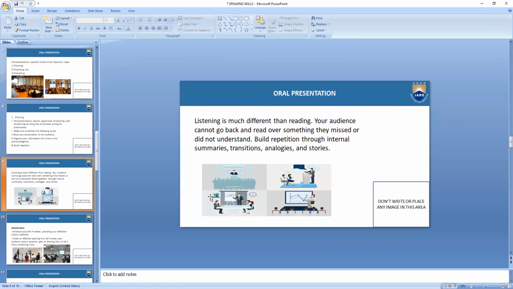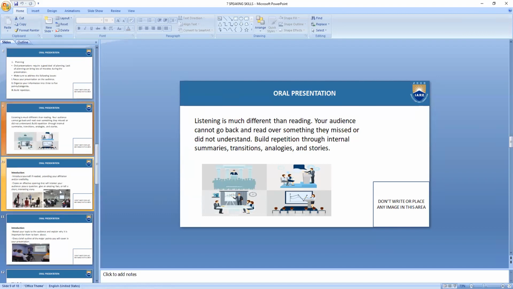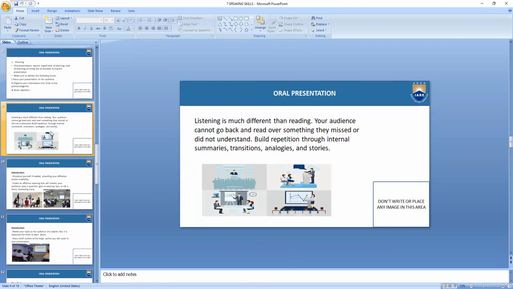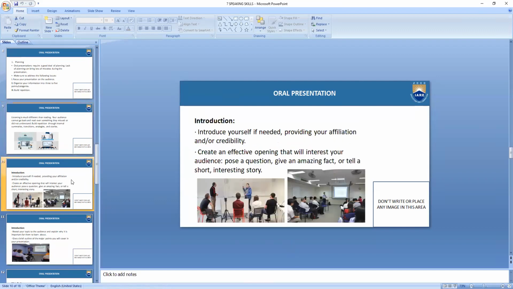As the picture suggests, if you are reading certain content, or your audience are reading some handout that has been given, they can always go back. But if they are listening to you, it will be very difficult for them to understand the concept if they miss out on something. So it is essential for you to build repetition. And also you must have transitions, analogies, and stories.